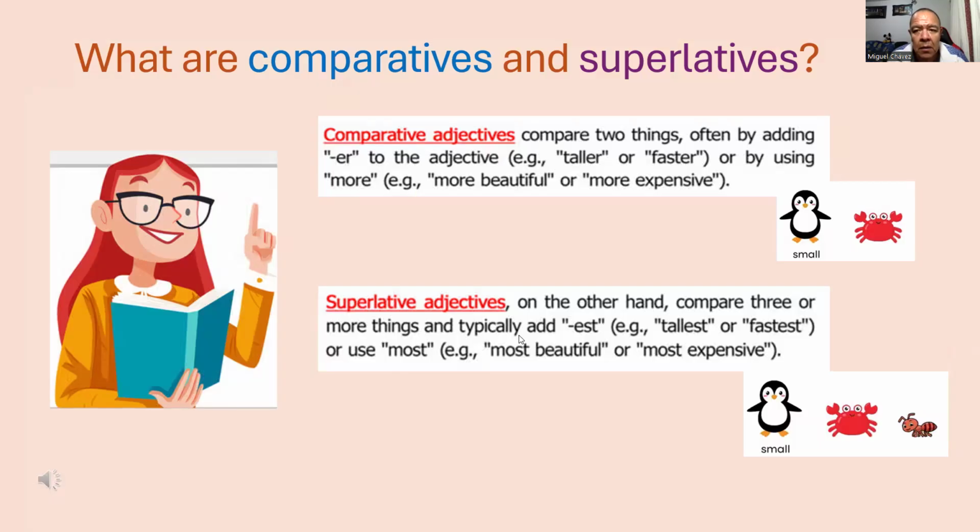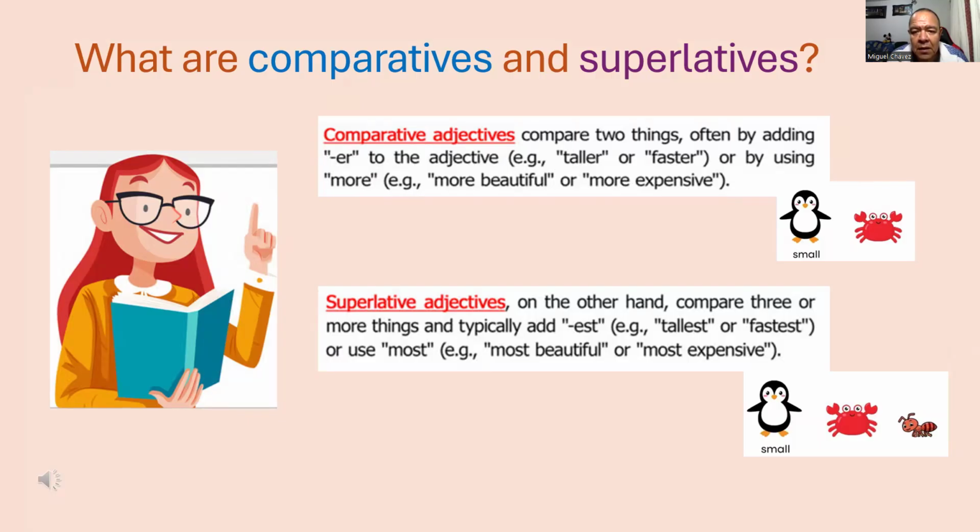What are comparatives and superlatives? Comparatives and superlatives are special forms of adjectives and adverbs used to compare and rank nouns or actions based on their qualities. These adjectives help convey degrees of difference or superiority, enabling clearer and more precise description.